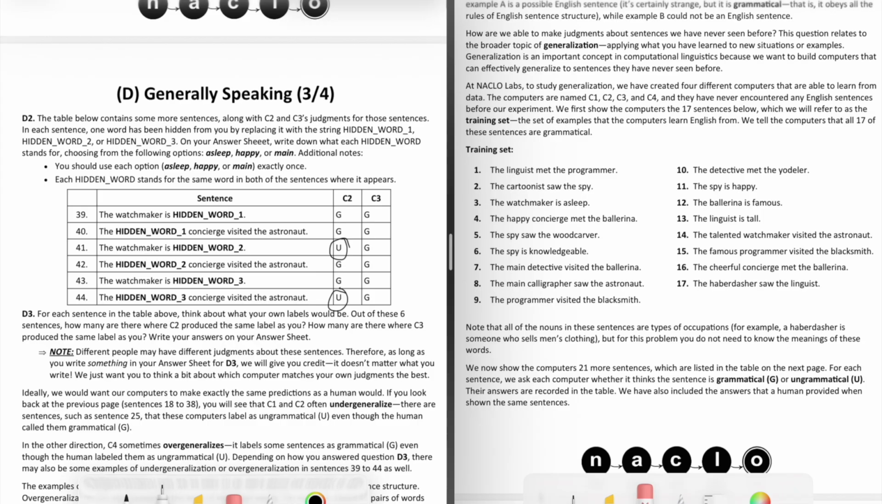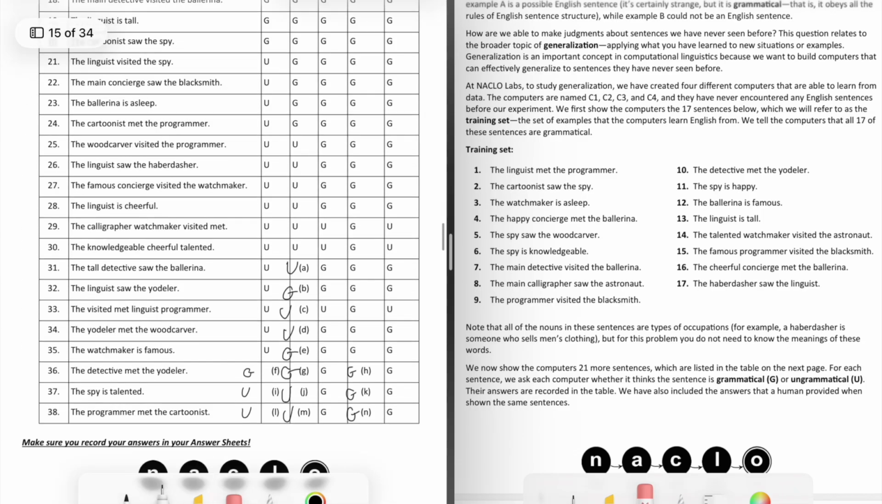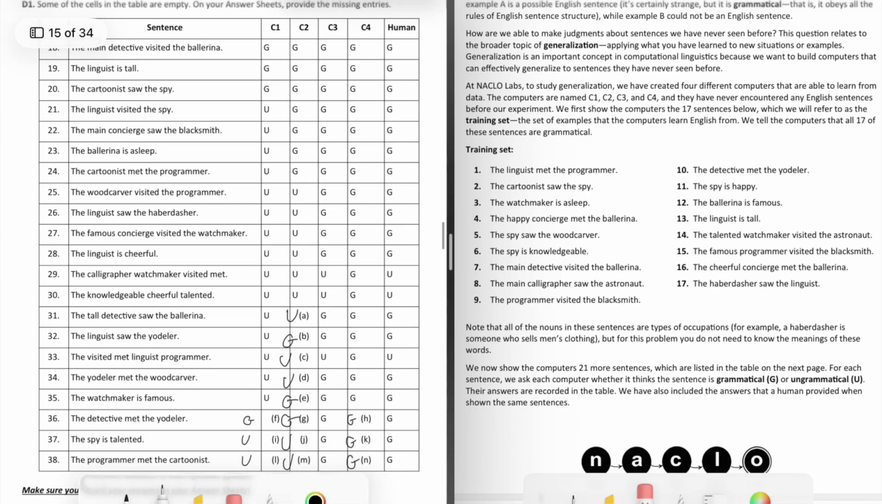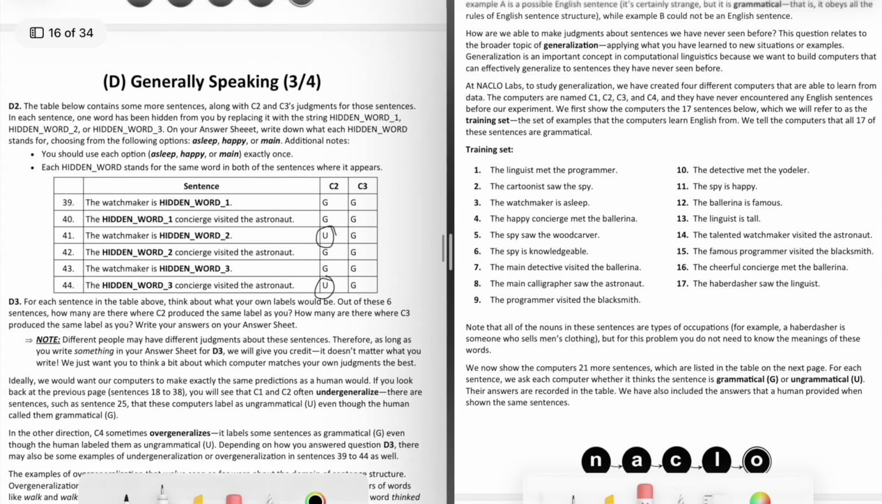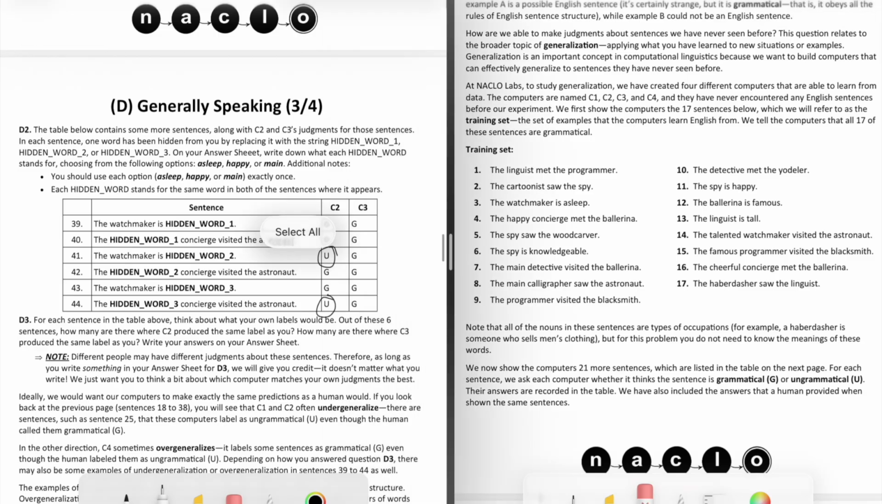And if we remember, C2 is the computer that has to have all of the subjects as subjects in the training set, all of the objects as objects in the training set, and all of the adjectives in the right positions. So we can start by looking at the first 2 sentences.